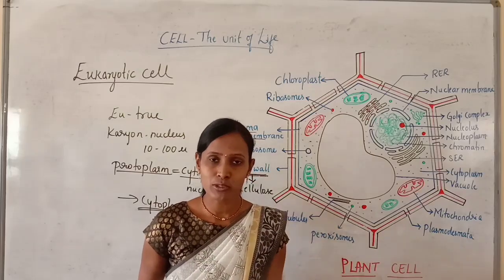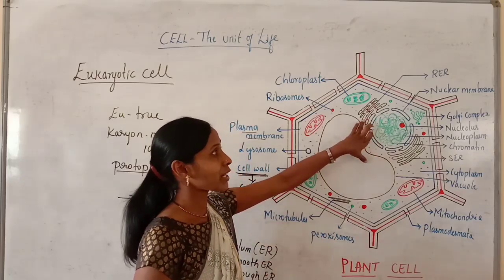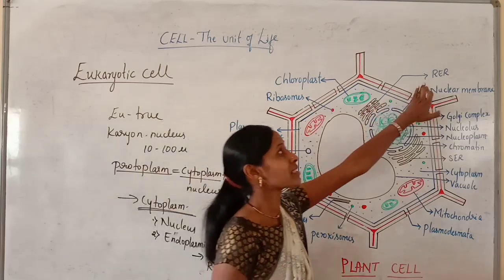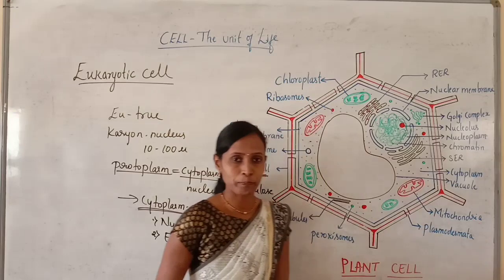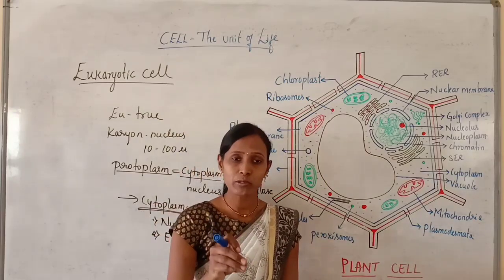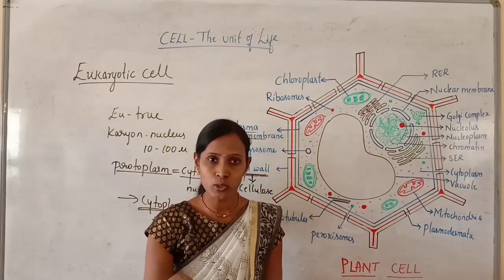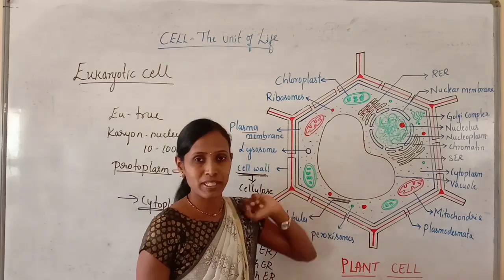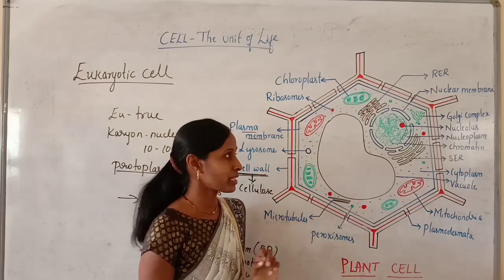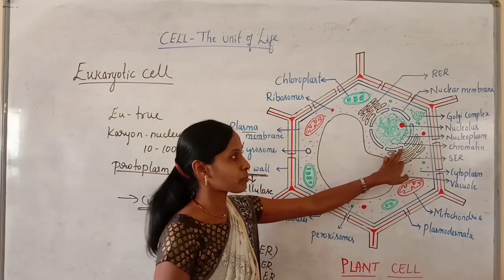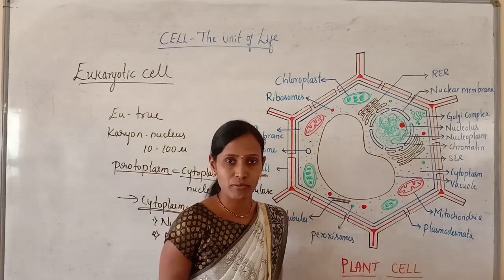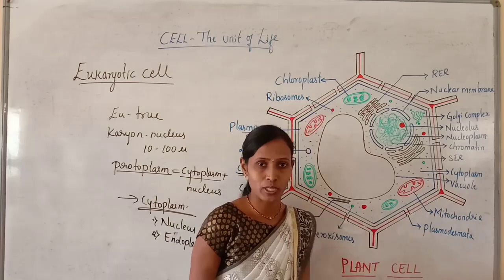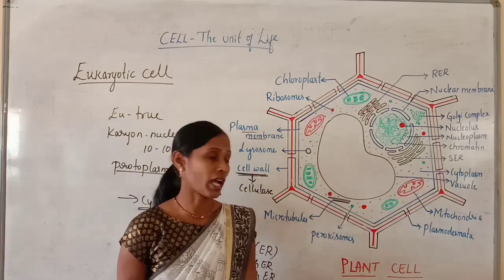If you find ribosomes on the endoplasmic reticulum, such type of endoplasmic reticulum is referred to as rough endoplasmic reticulum. Because of the presence of ribosomes, the surface is not smooth, it appears to be rough. That's why it is called rough endoplasmic reticulum. And here we cannot find ribosomes on the surface, that's why it is called smooth endoplasmic reticulum. I hope you are all understanding.